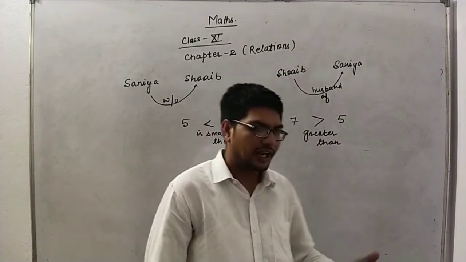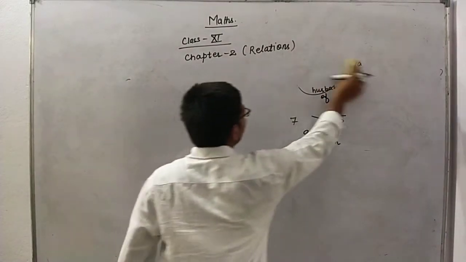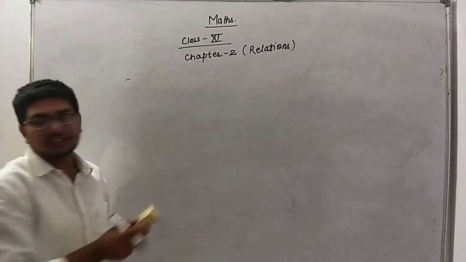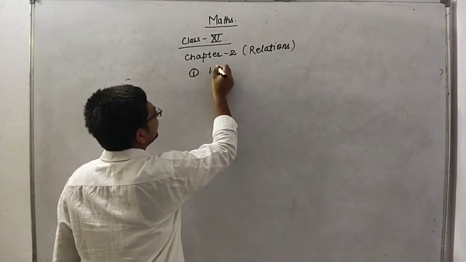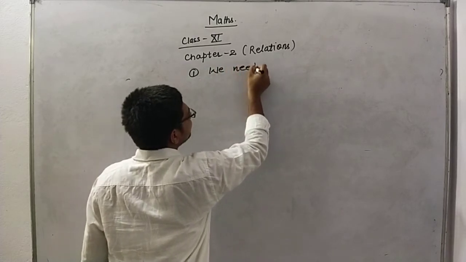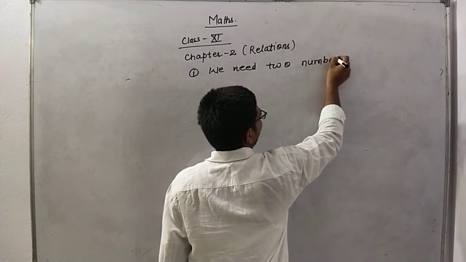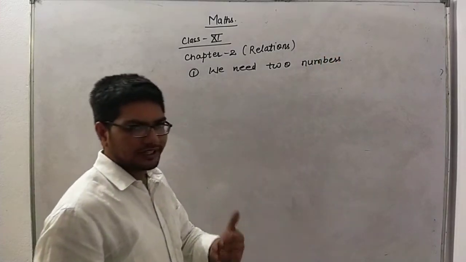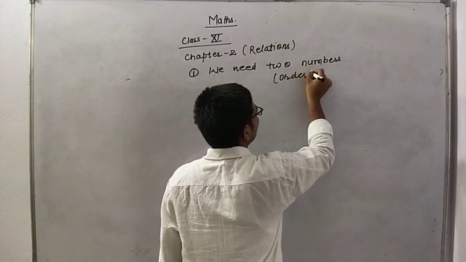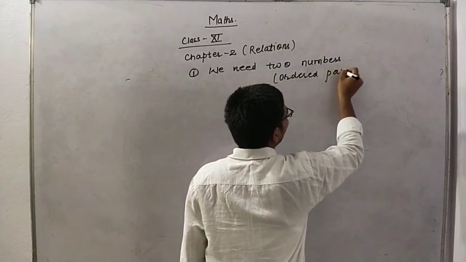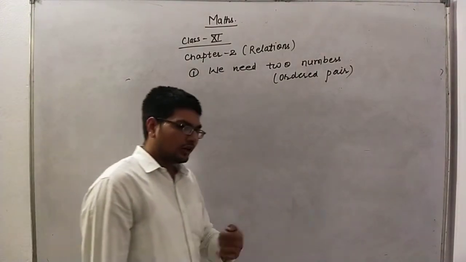Now let us describe relations more broadly. For relation, number one, we need two numbers, two characters, whatever it may be, or I can simply say that we need an ordered pair. Why do we need an ordered pair?